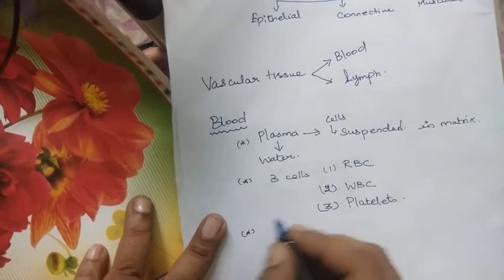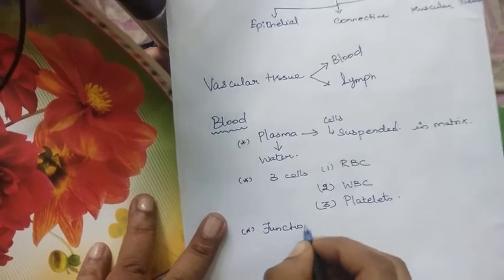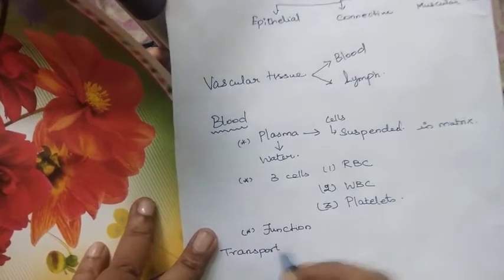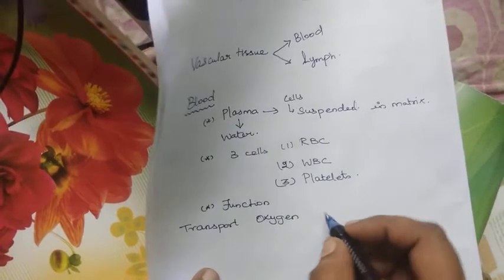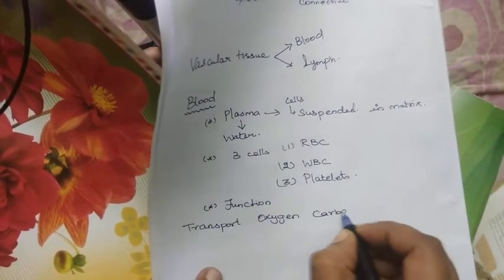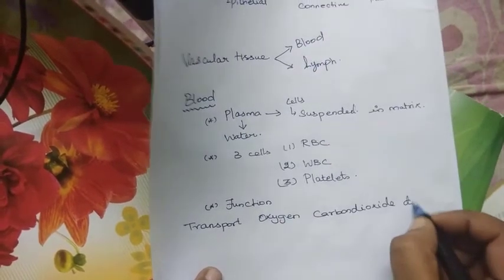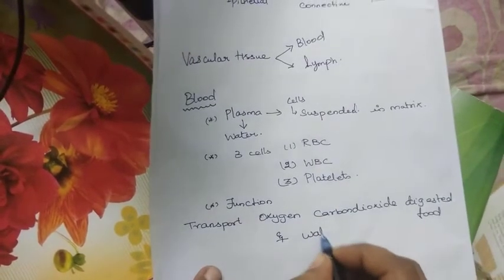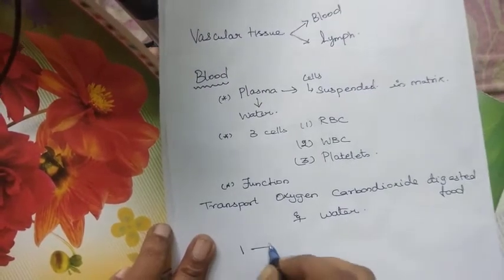As we all know, blood helps in the transport of oxygen, carbon dioxide, digested food and water from one part of the body to another part. What is the main function of the blood? The main function of the blood is to transport oxygen, carbon dioxide, digested food and water from one part of the body to another part.